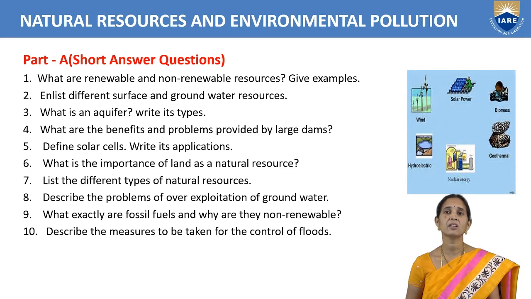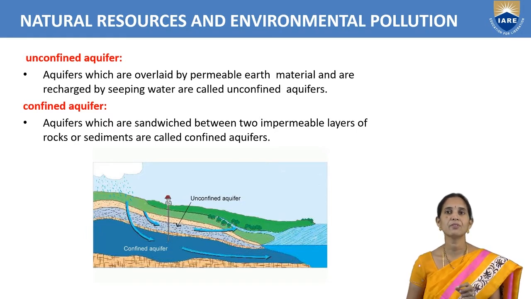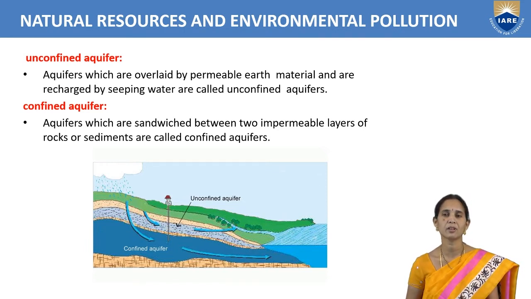What is an aquifer? Write its types. Aquifer means water that stays between two permeable rocks. Aquifers which are overlaid by permeable earth material and are recharged by seeping water are called unconfined aquifers. So this is one of the types of aquifer, the unconfined aquifer.